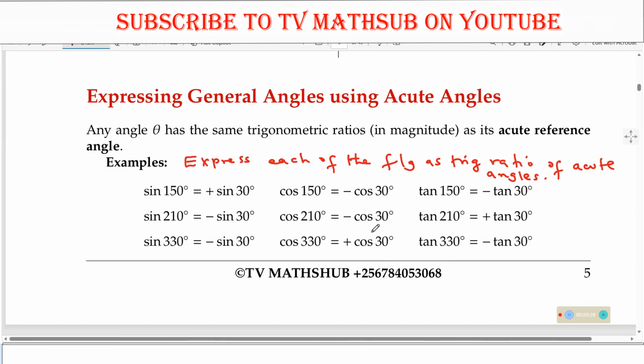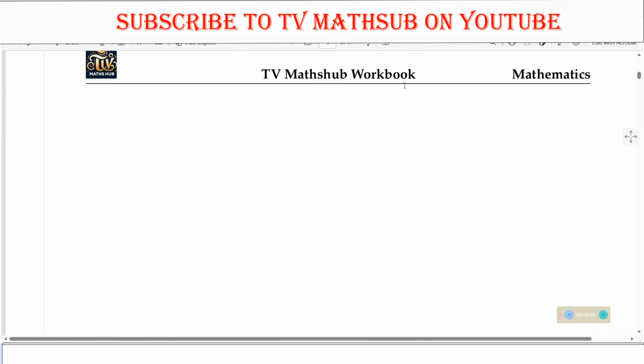So how do we do that? We begin with sine of 150 degrees. So how do we express this as a trig ratio of an acute angle?